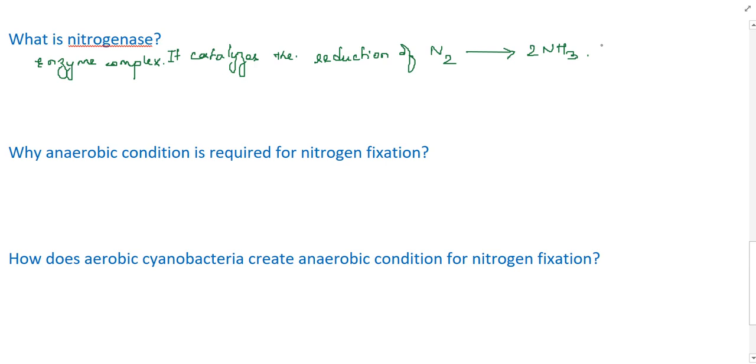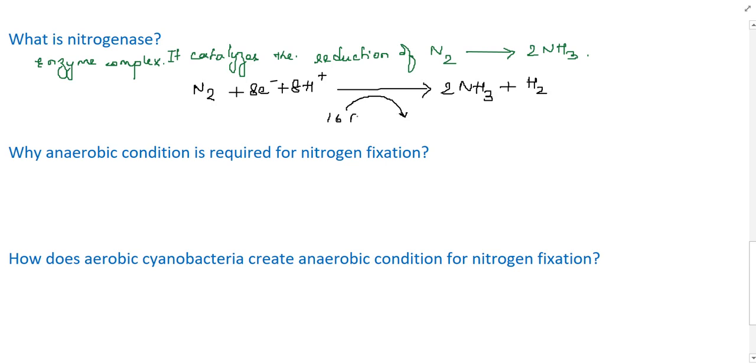So if I write the balanced equation, how will it be? It will be N2, dinitrogen, plus 8 electrons plus 8 protons. It will produce two molecules of ammonia plus H2, and in the whole process 16 ATPs are required. And this reaction is catalyzed by nitrogenase.